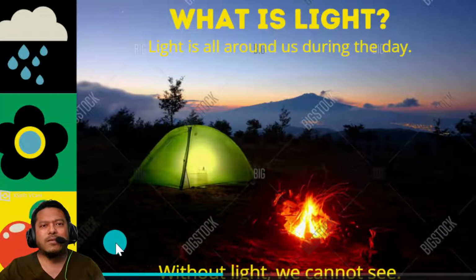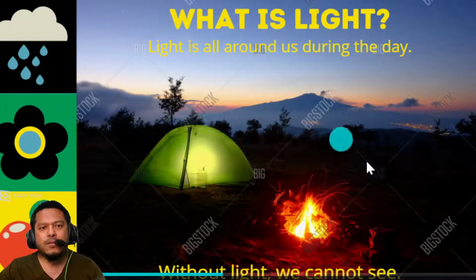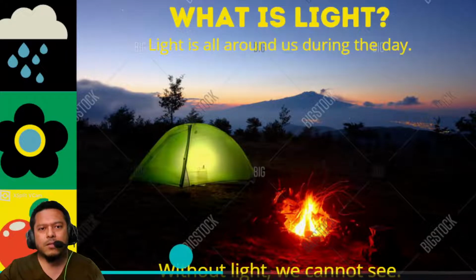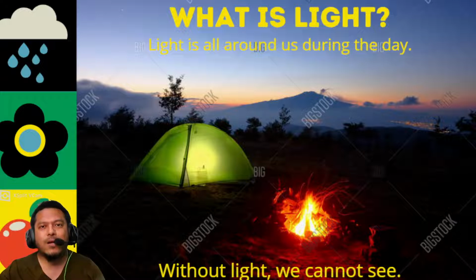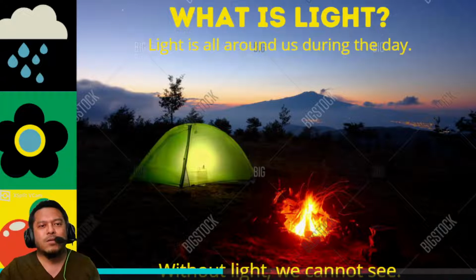So, what is light? Light is all around us during the day. Example in this picture shown, we can see some light. Without light, we cannot see, it says there. Without light, we cannot see. Yes, of course, we see with our eyes, true. But without light, even though we have our eyes, like I said before, we cannot see our surroundings. So we need light in our eyes. Okay.